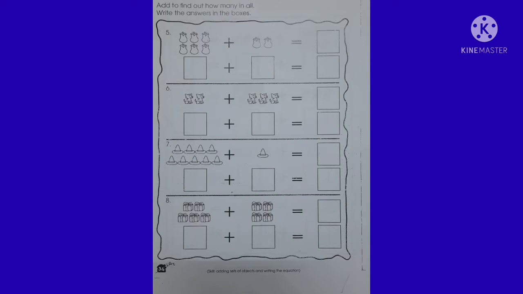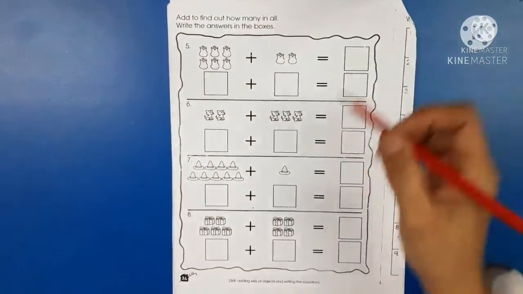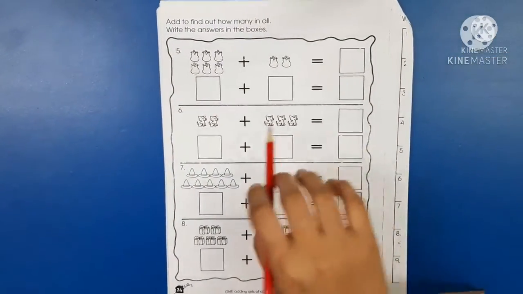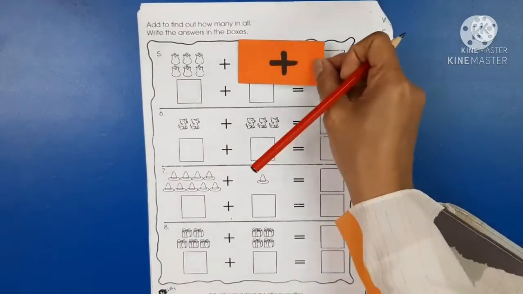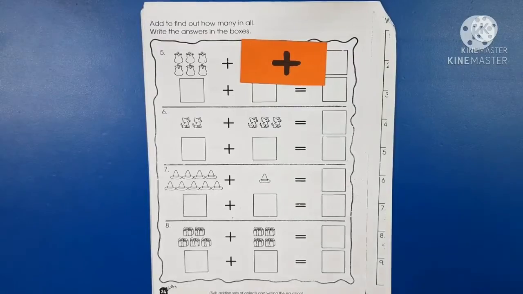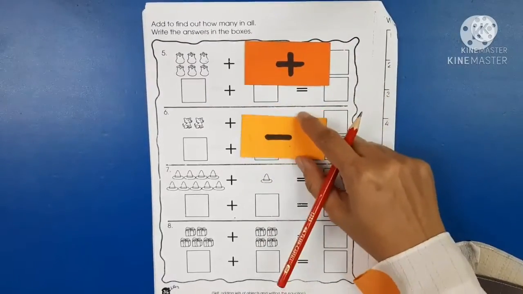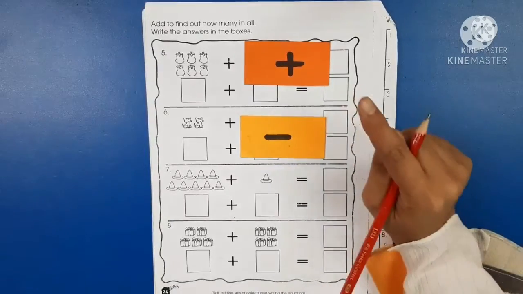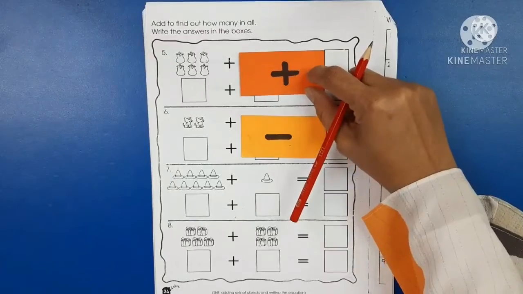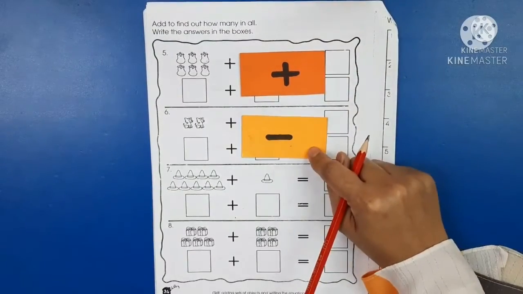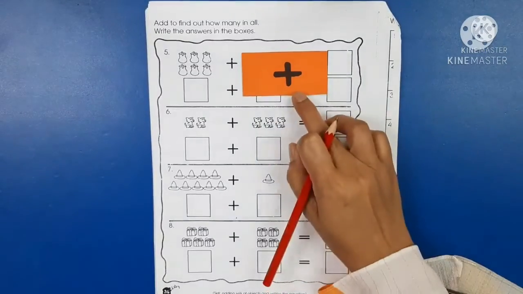Okay, let's turn to the next page. We are still on the topic of addition. What is the sign of addition? Is it this one or this one? Which one is the sign of addition? This one or this one? The first one? Yes, the first one. This is the symbol for addition. This is subtraction. Okay? So we are going to do addition.